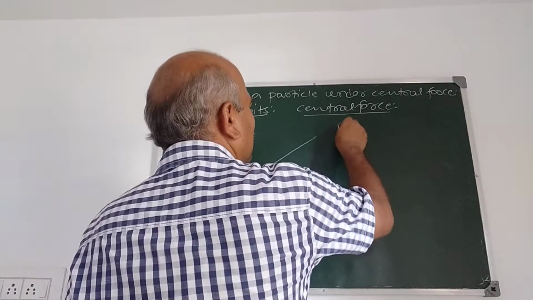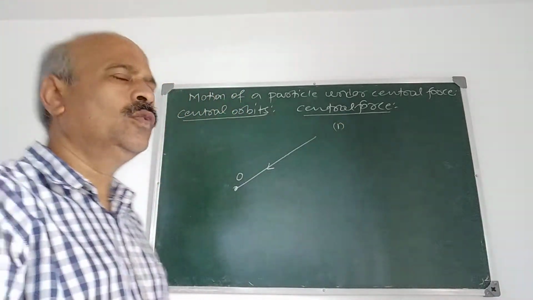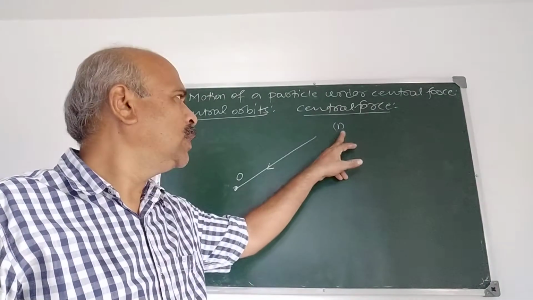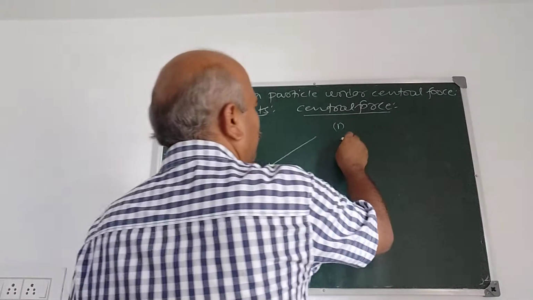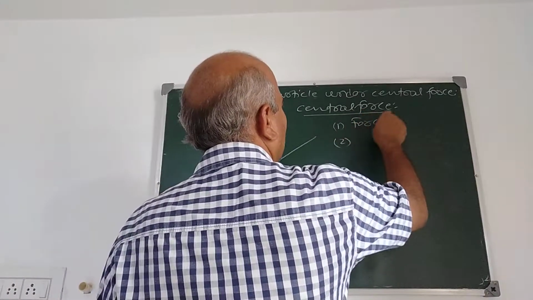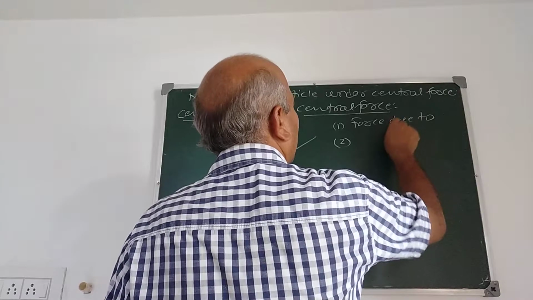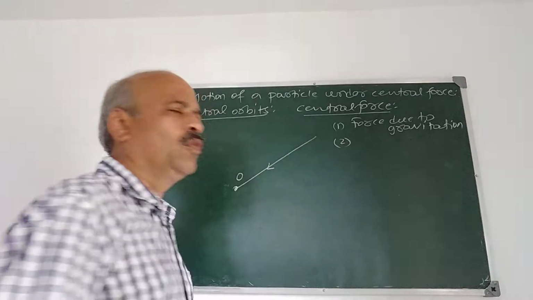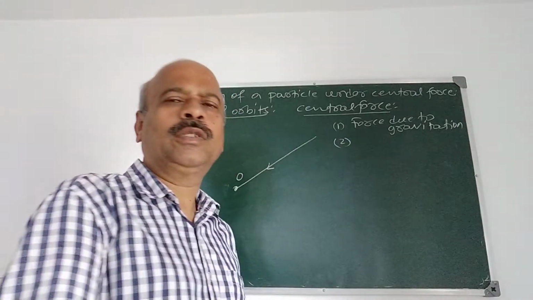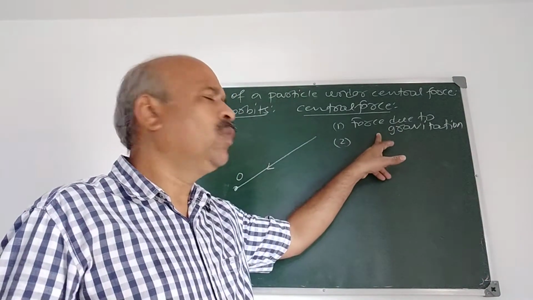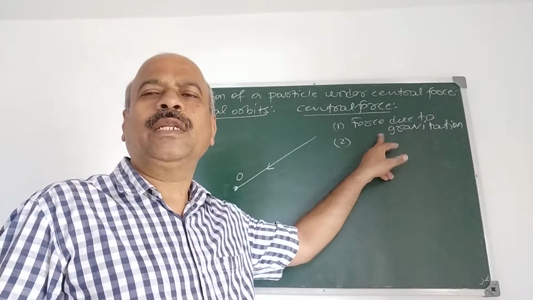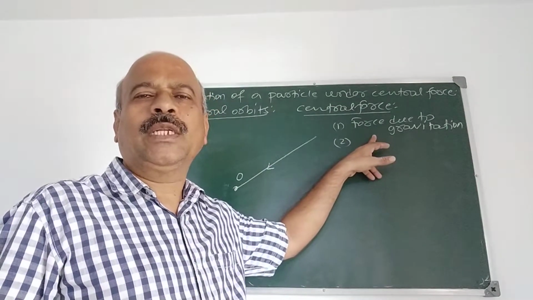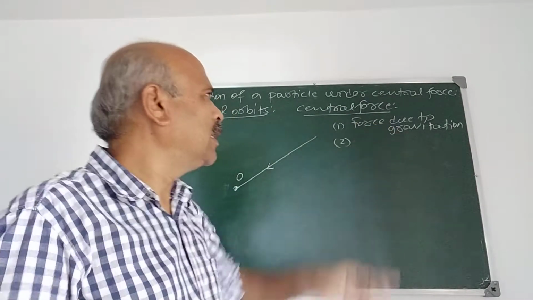Examples are, first is the force due to gravitation. Force due to gravitation is a central force, because what is gravitational force? It is a force with which every body is attracted towards the center of the earth. Therefore force is directed towards a fixed point, here the center of the earth. Hence it is a central force.